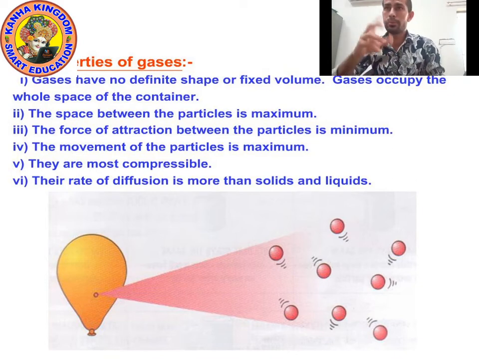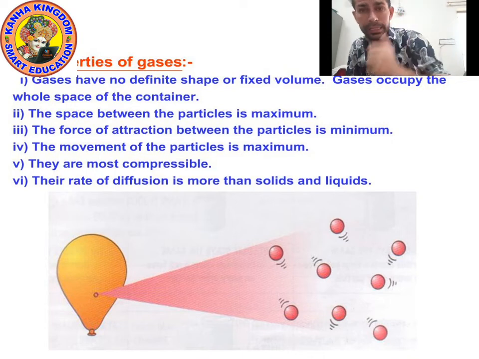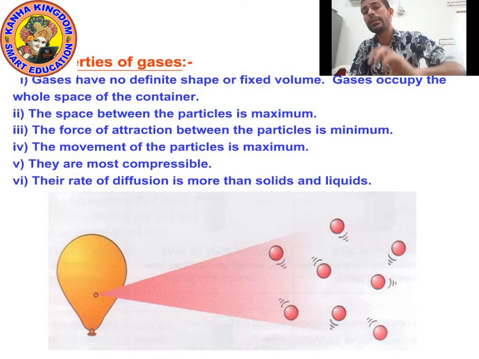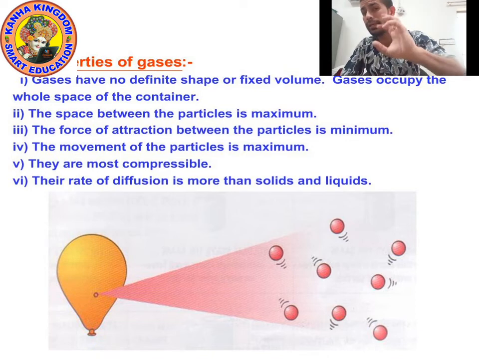Next property of gas, the force of attraction between the particles is minimum. But in case of solid, the force of attraction between the particles is maximum. In case of liquid, the force of attraction between the particles is intermediate.